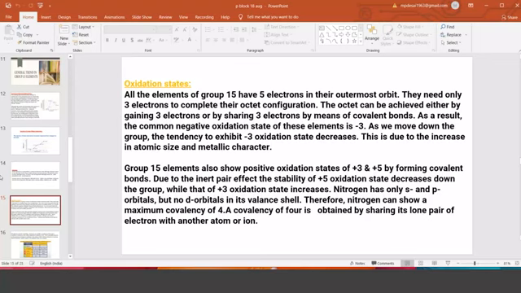But the problem is whether they lose one electron or two electrons. Again, that depends on the 11th class structure of atom chapter, where we write the electronic configuration using the Hund's principle. Then we come to the conclusion that this atom loses one electron, two electrons, and so on. So depending on the number of electrons it is losing, sharing, or gaining, we say that the OS or ON of a particular atom is this much.